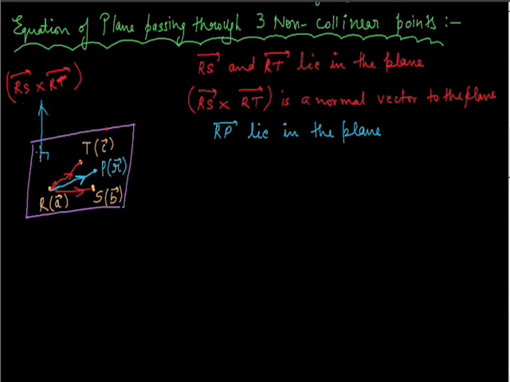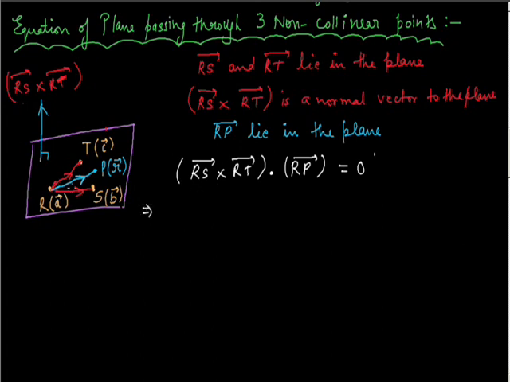Therefore, the RP vector and this vector are perpendicular to each other. Hence, their scalar product will be equal to 0. So I'm writing that RS vector cross RT vector dot RP vector is equal to 0.